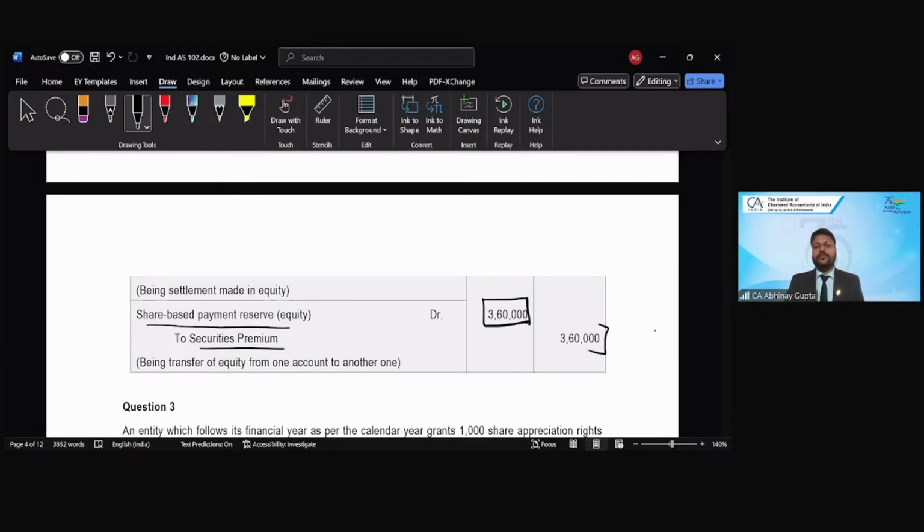Now the difference between using the account of retained earnings and security premium is: if we are settling the transaction in cash, then it will go to the retained earnings. But if the transaction is settling in equity shares, then it will be credited to the securities premium, because it is related to the issuance of the equity shares. So this is how the accounting entry has to be made for both the options.